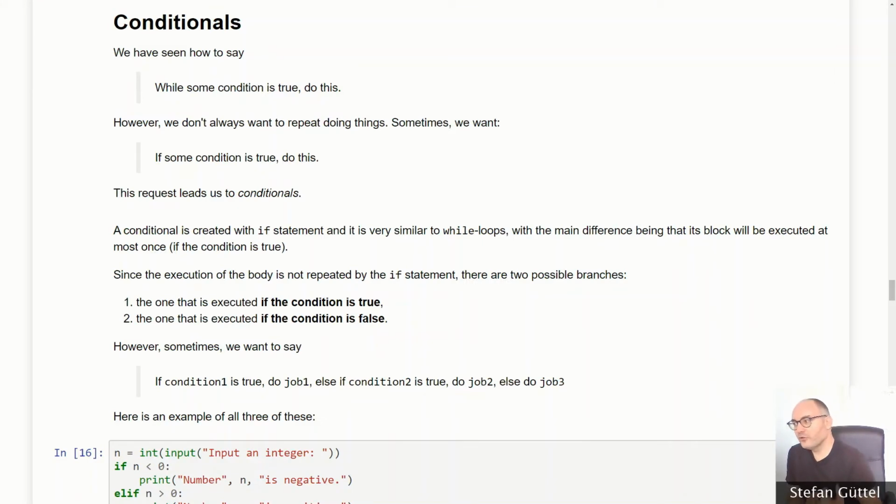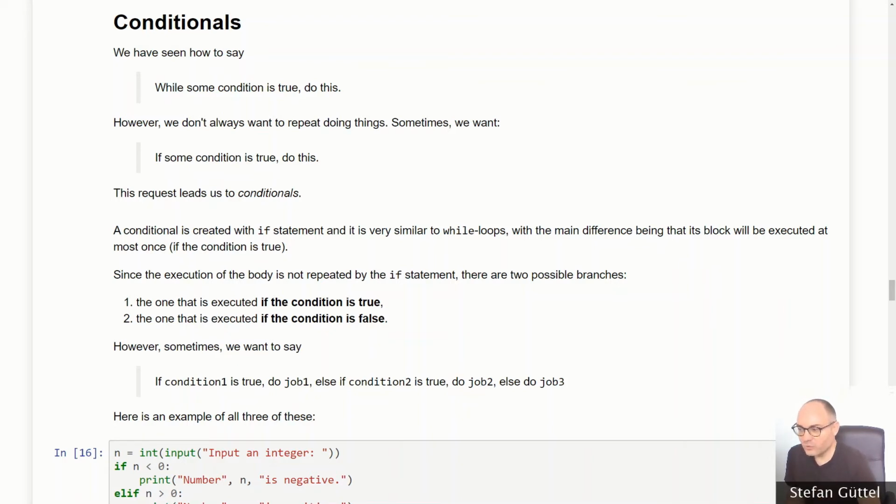We have just learned how, using while loops, we can execute blocks of code repeatedly depending on a stopping condition. Now, very often we just want to check if a condition is true and execute a block of code only once based on the Boolean value of this condition, or maybe we want to jump to another branch of our code, and this is done using conditionals. A conditional is created with the if keyword in Python, and there's also an else and elif keyword that I will show you now.